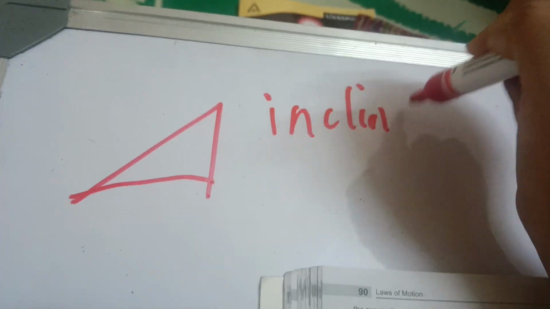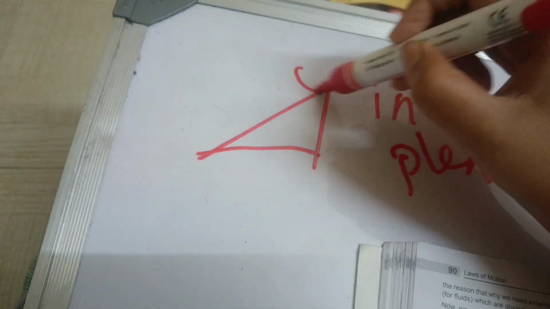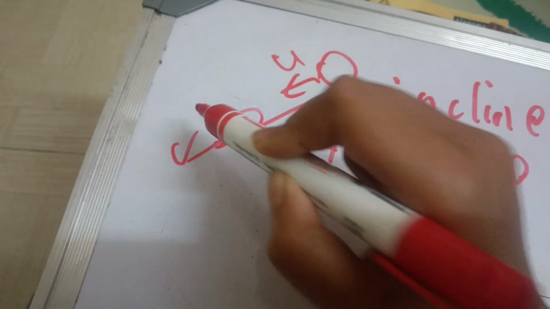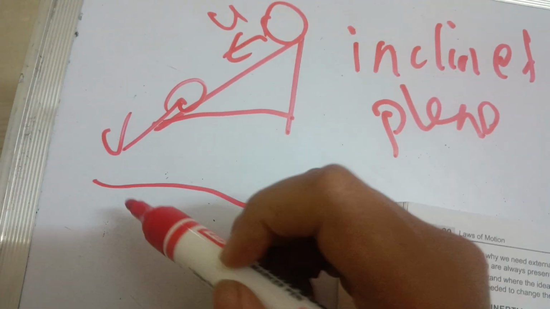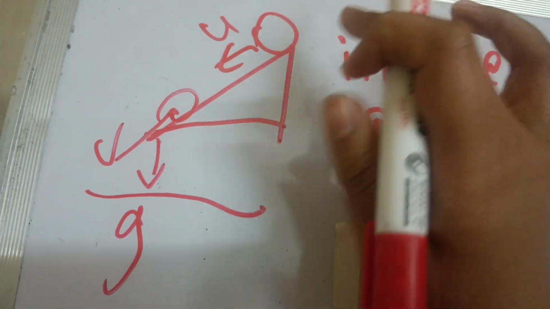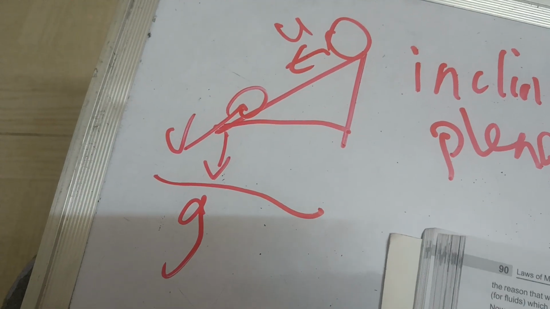So what did he do? He took a triangular thing, you can call it an inclined plane, and he let a ball roll down from it. Its initial velocity will be u, and final velocity will be v. As it rolls down, the speed will increase. Why will the speed increase? It is moving towards gravity, so the speed will keep increasing as it rolls down.